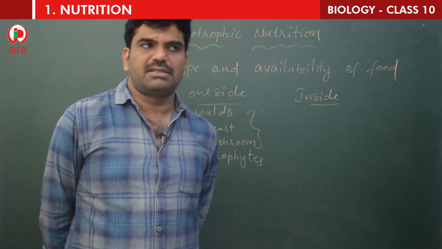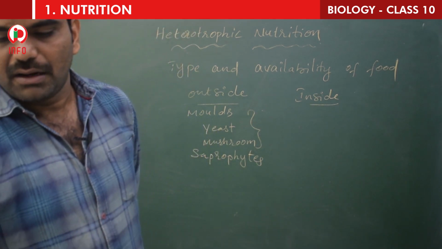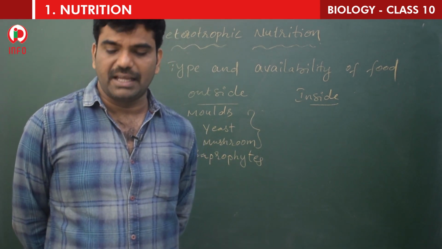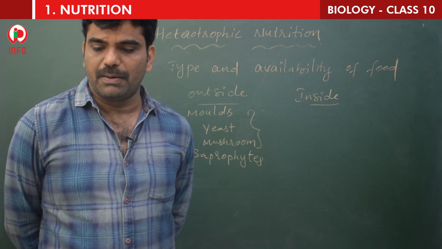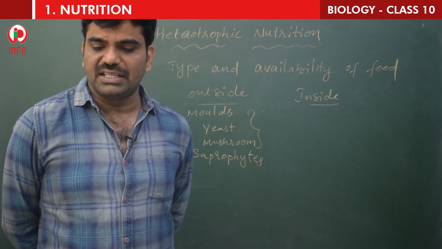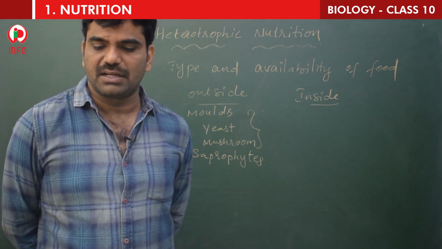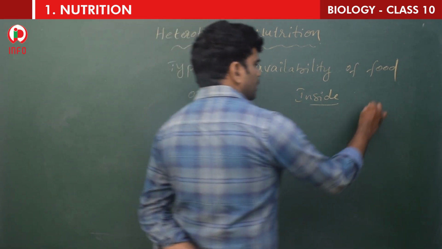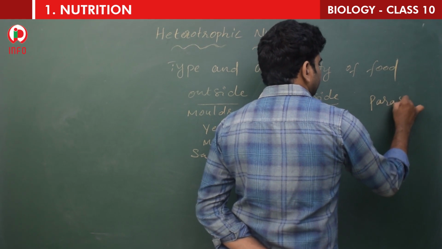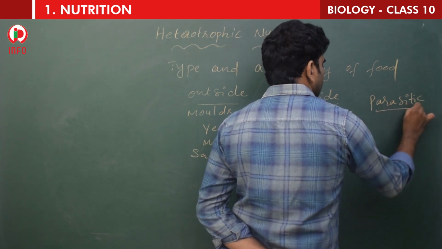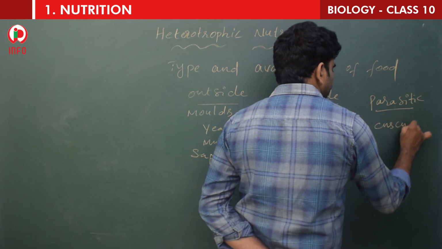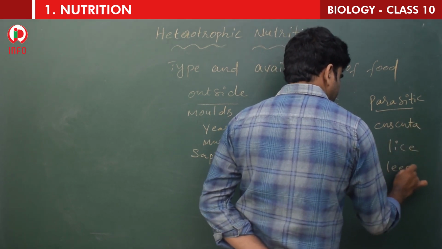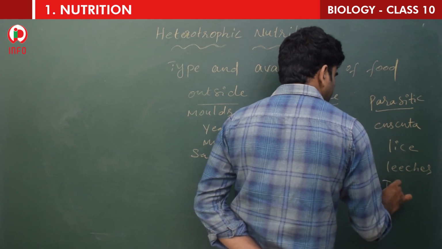Some other organisms derive nutrition from plants or animals without killing them. This type of parasitic strategy is used by a variety of organisms like Cuscuta, lice, leeches, tapeworms. So the next one is parasitic: Cuscuta, lice, leeches, tapeworms.